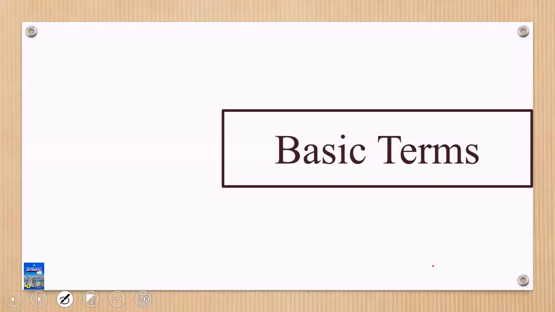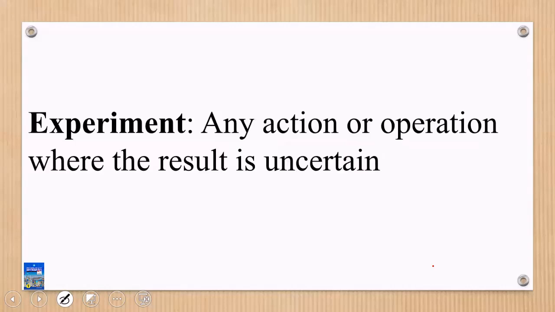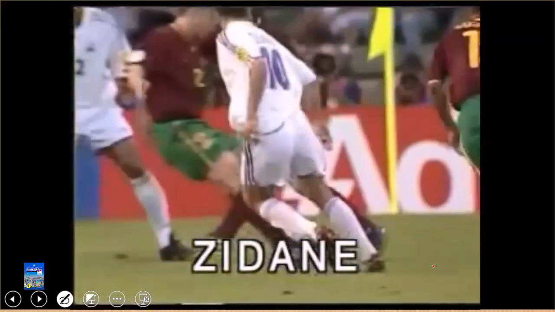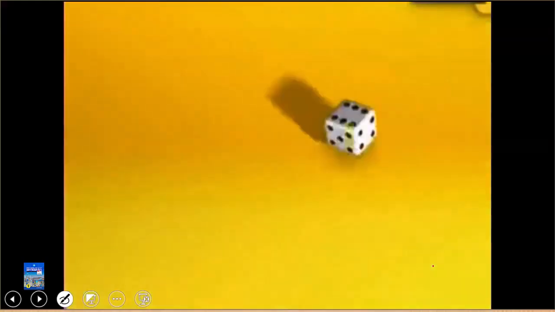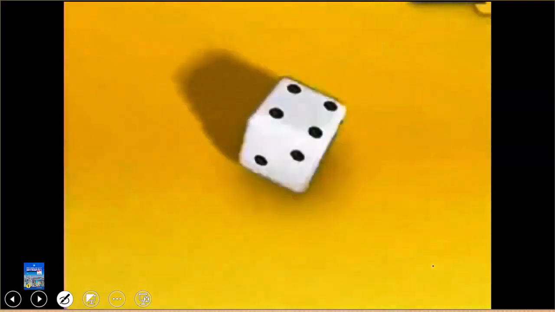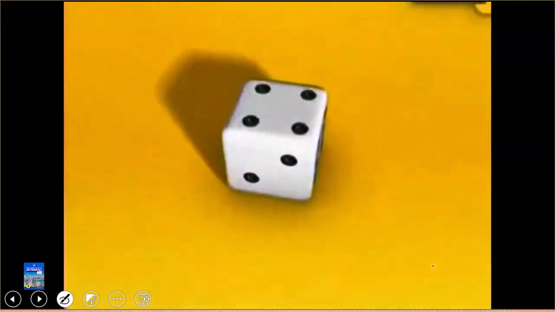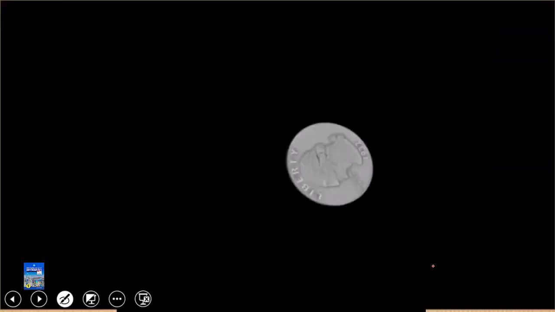Good. Now let's talk about a few terminologies, then we end this video. I'm sure you are getting the concept of probability. Now, there is something we call an experiment. In probability, any action or operation where you are not so sure of the outcome is called an experiment. For example, a football match is an experiment because we are not sure of the outcome. Tossing a die is also an experiment because the moment you are about to toss the die, you're not sure of the outcome. Tossing a coin, that too, you're not sure of the outcome, it's also an experiment.